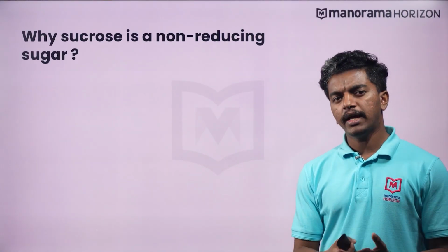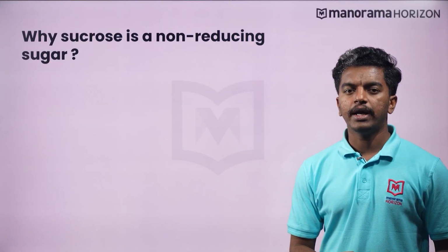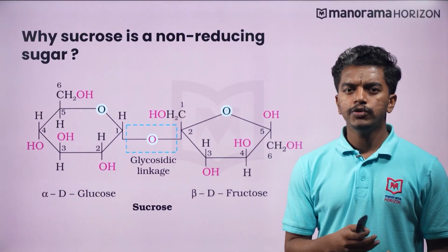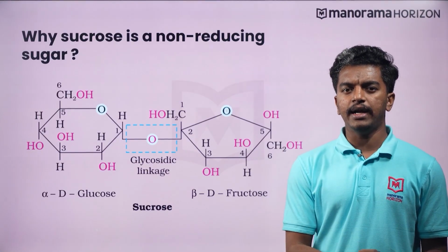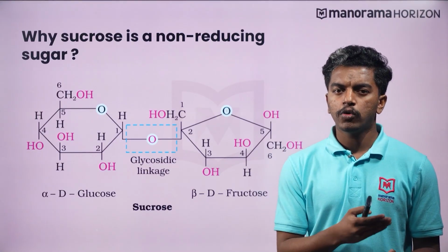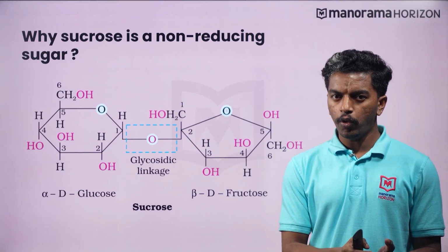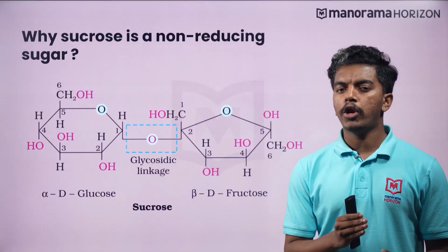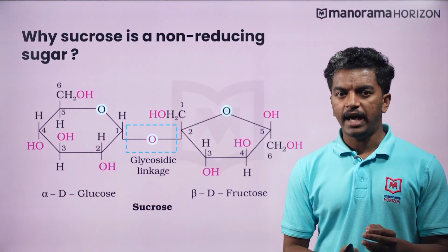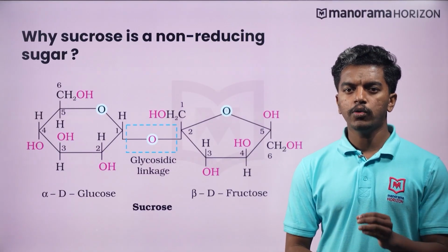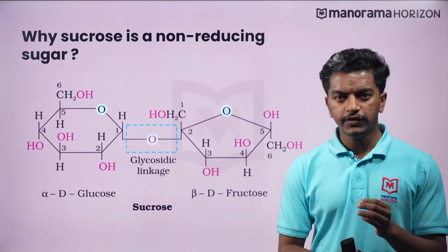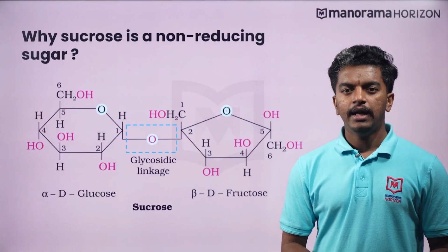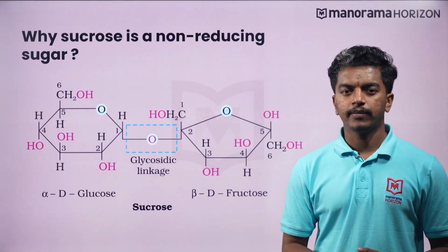Now, can you tell me why sucrose is called a non-reducing sugar? You can see here the reducing groups, that is, the aldehydic or ketonic groups in the monosaccharides of sucrose are involved in the glycosidic bond formation. Hence, sucrose is a non-reducing sugar. Note that if the aldehydic or ketonic group in the monosaccharide is free, then it falls in the category of reducing sugars. Let us see an example of this category.